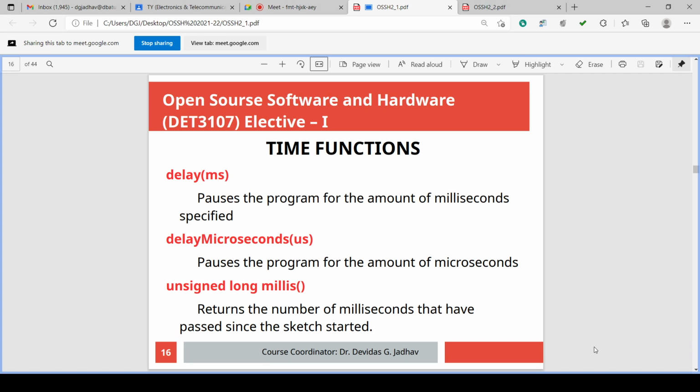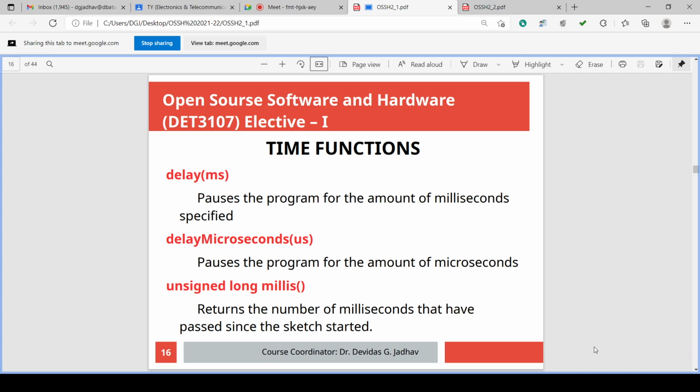So this will be blinking of the LED. Any type of blinking you can do, 5 seconds on, 5 seconds off, 5 seconds on, 5 seconds off. Any type of blinking is good as per requirement.